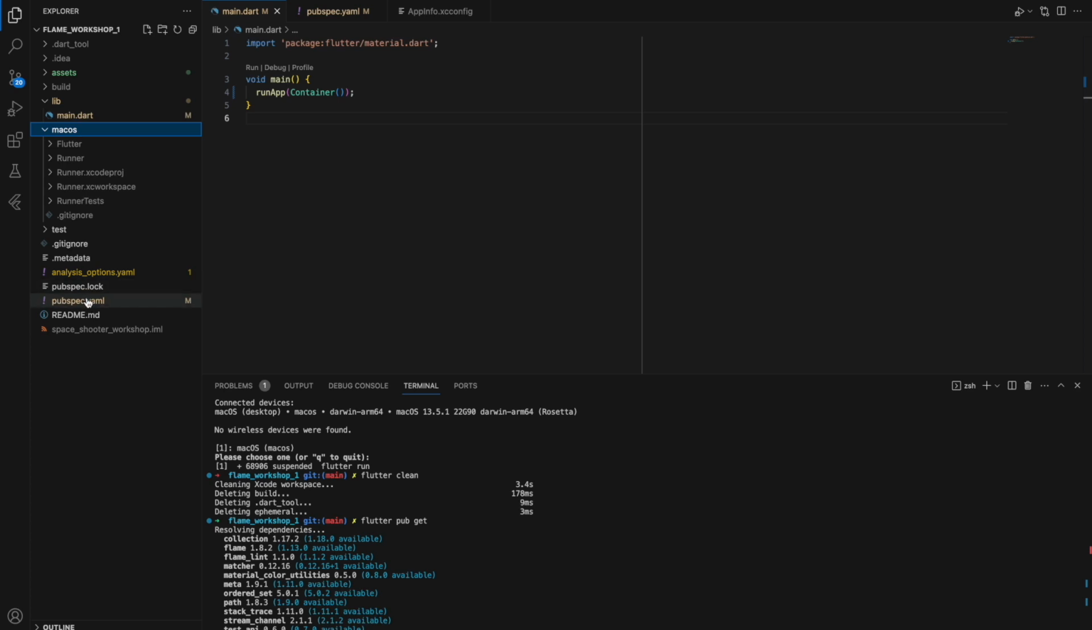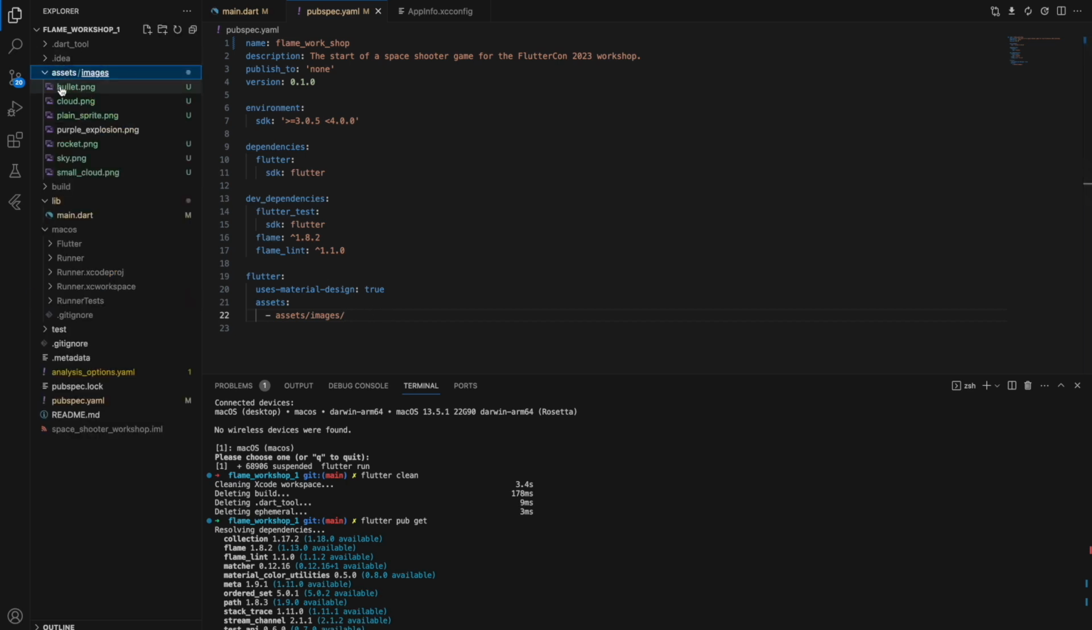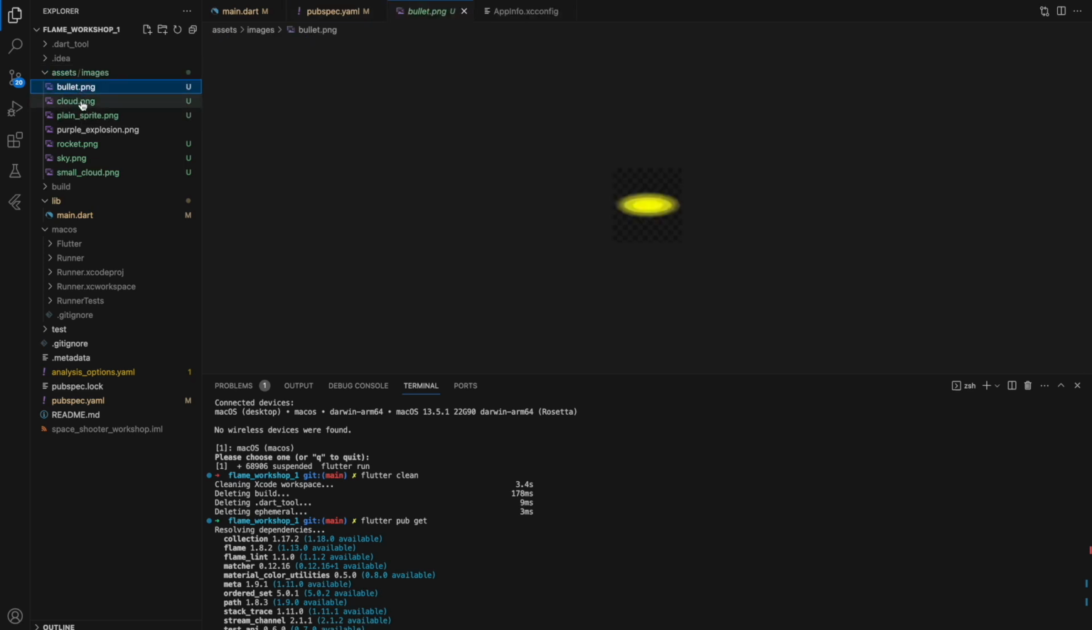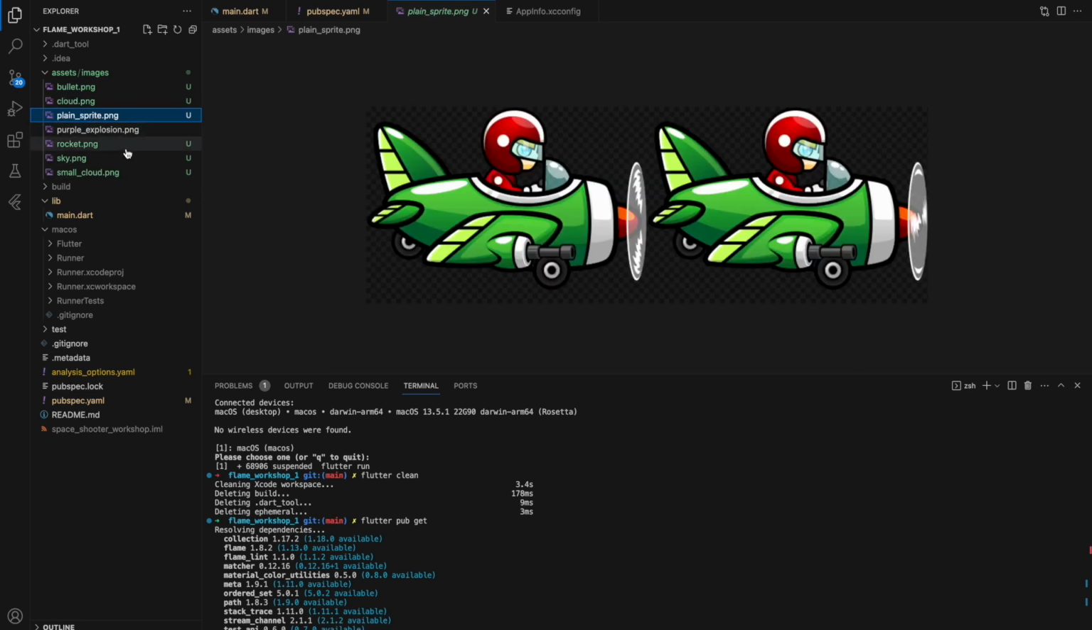I've also changed the pubspec.yaml. I added Flutter Flame, and also I added assets. Here is the assets folder, and I already prepared assets for you, which was the biggest effort, and the most painful part for me as a developer, because I'm just not a graphic designer, and I don't really like to work with images. So here we have a bullet, we have clouds, we have a plane sprite.